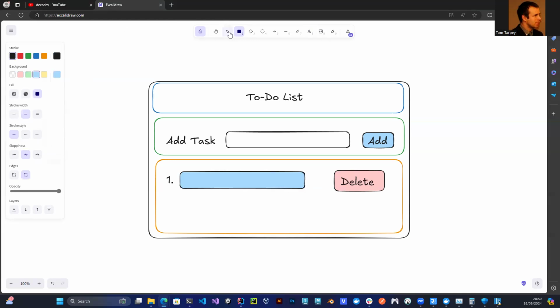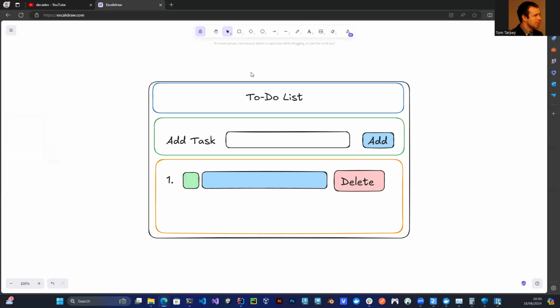Maybe I'll move that over a little bit. Like I say, this can be whatever you want, whether it's completed or not. And we just have a tick box or no tick box or something in there, whatever.